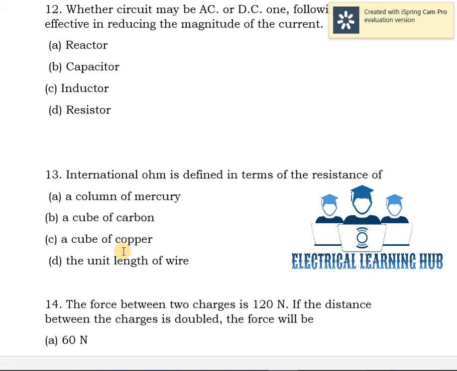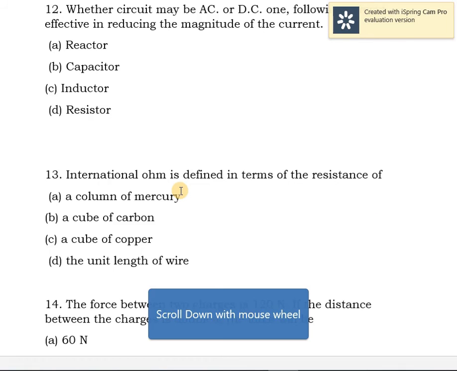Next one. International ohm is defined in terms of the resistance of: option A, a column of mercury. Option B, a cube of carbon. Option C, a cube of copper. Option D, the unit length of wire. Option A is correct. Resistance of a column of mercury is 1 ohm. So international ohm is the resistance of a column of mercury.